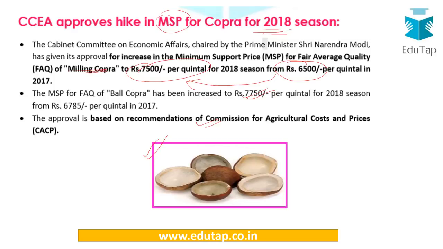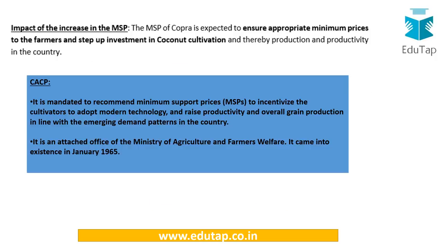Moving to the work of CACP, let me just tell you. CACP is under the Ministry of Agriculture and Farmers Welfare. It is mandated to recommend the MSPs, as I just told you, so that the cultivators are incentivized to use modern technology, raise productivity and overall gain production. So the overall welfare of the farmers depends on it a lot.